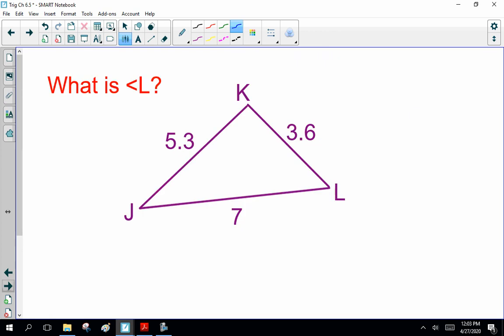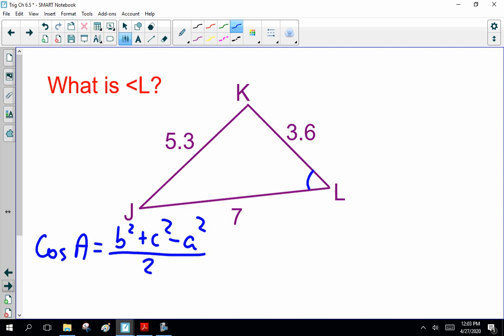All right? So, let's do another one. What is angle L? Well, notice here we have side, side, side. So we have to use the other version of the formula. Cos of A equals B squared plus C squared minus A squared over 2BC. So, here the question is, what's side A, side B, side C?